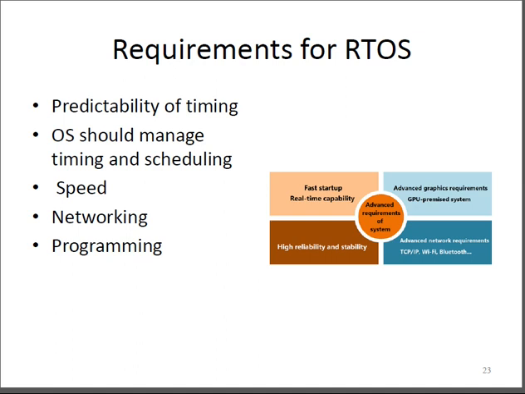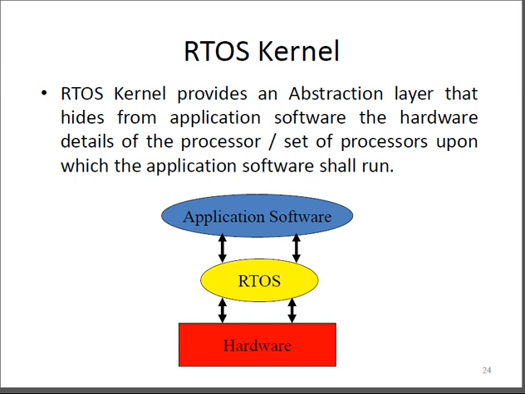The networking should be able to fit various environments. Suppose you are using networking with a different configuration, say a wired network, a wireless network, or any other system that is interlinked with that particular RTOS system, it should be properly configured. That's why networking is another important area. And finally, the programming. Now we go to the RTOS kernel.